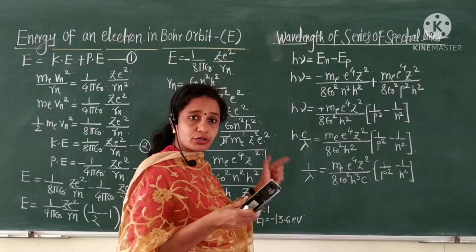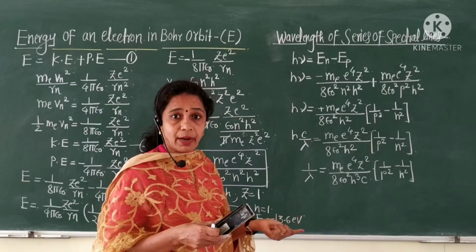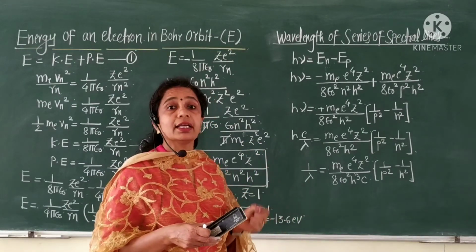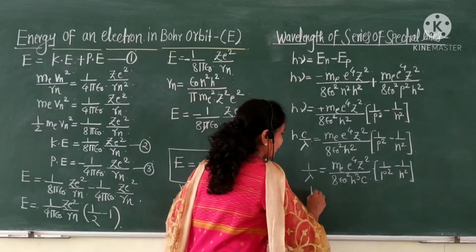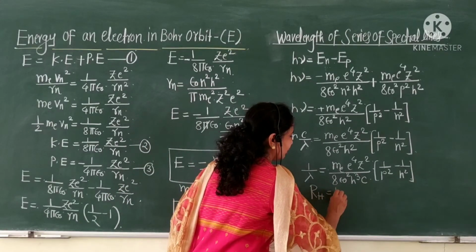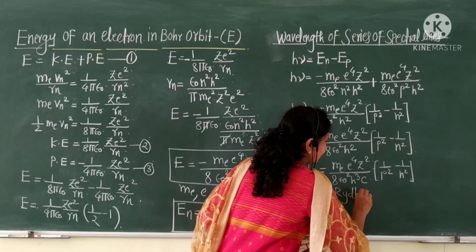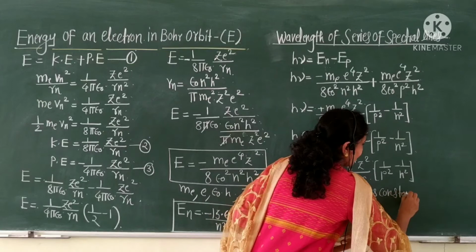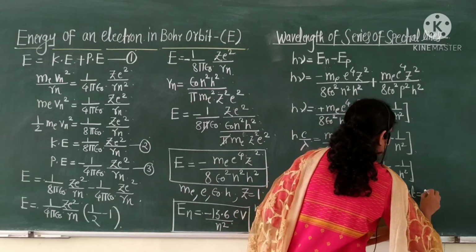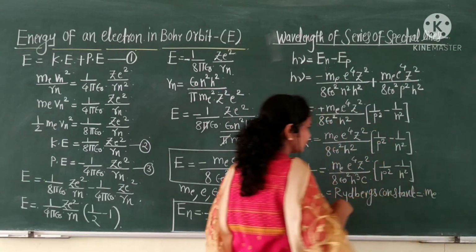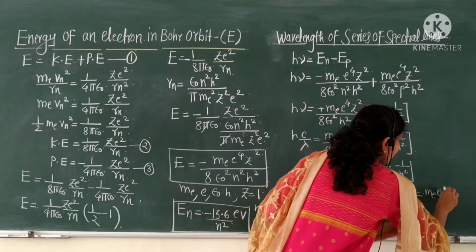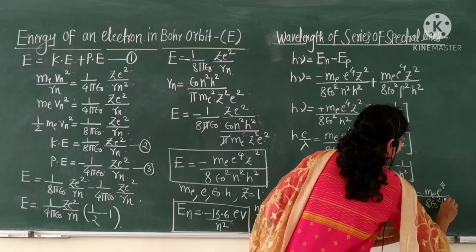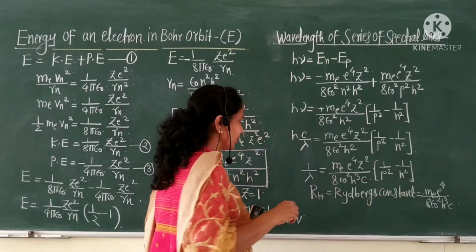All these are constants, and they are replaced by another constant called the Rydberg constant RH for the hydrogen atom, and its value is equal to m e raised to 4 upon 8 epsilon naught square h cube c.